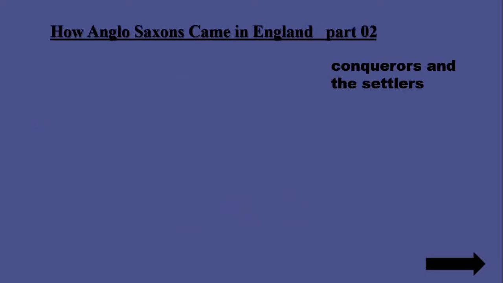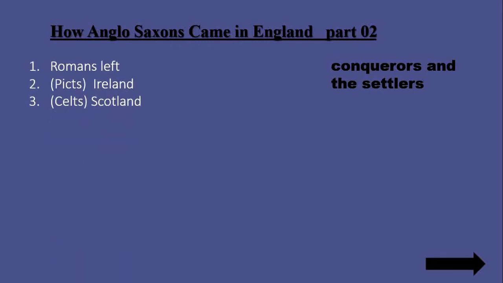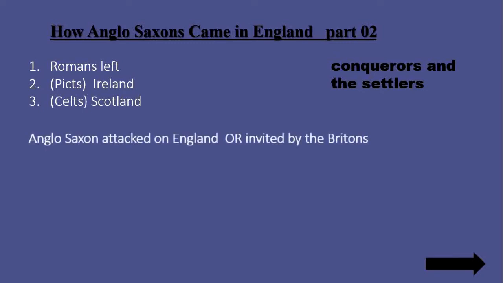Romans had to leave England in 410 AD, lifting their impact of language and culture. Irish people from Ireland, also called Picts, and tribes from Scotland called Celts started to attack England. There is confusion about whether the Anglo-Saxons attacked England or were invited by the Britons.